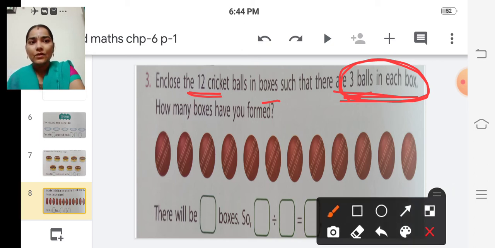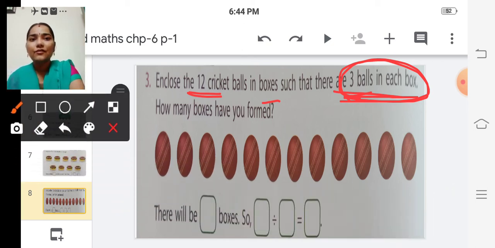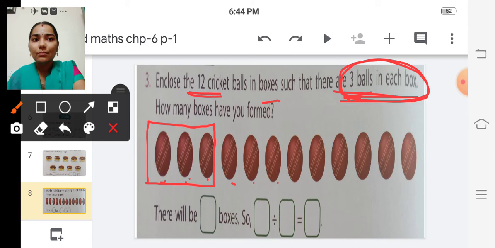So in each box 3 balls should be there. We can put the first 3 balls in one box, and another 3 balls in another box, because 3 balls in each box, isn't it?